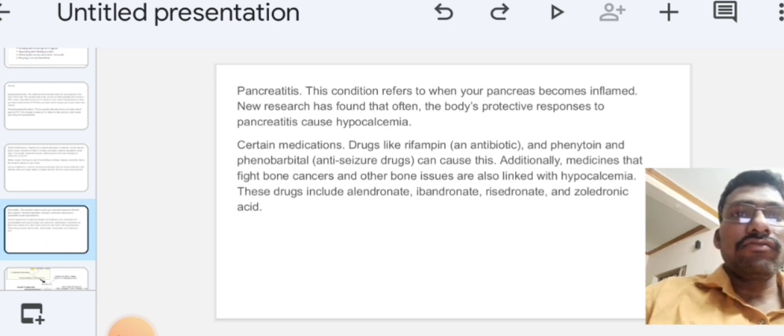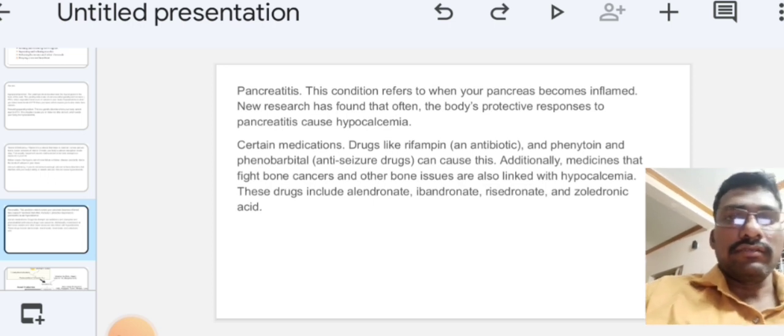Additionally, medicines that fight bone cancers and bone issues are also linked with hypocalcemia. As examples, alendronate, ibandronate, risedronate, and zoledronic acid. These are drugs used for bone cancers, and they are also a reason for hypocalcemia.